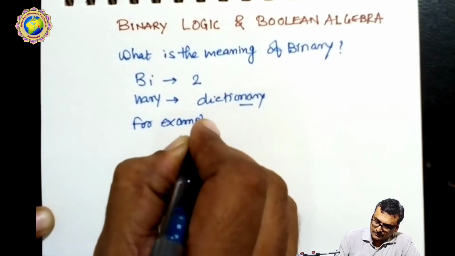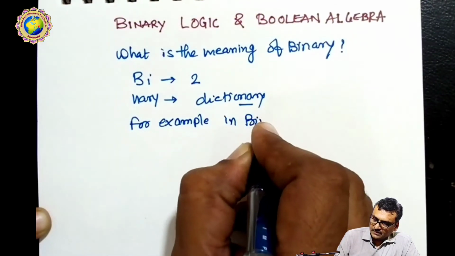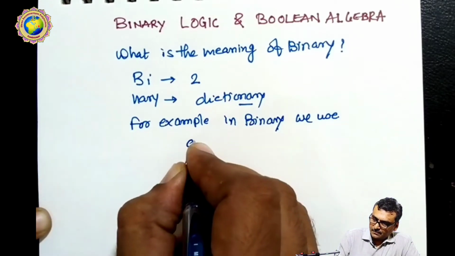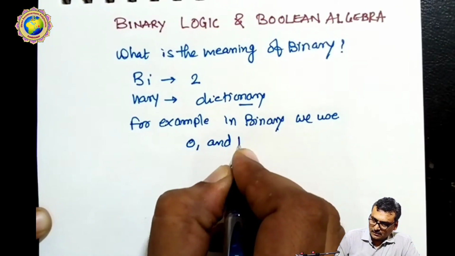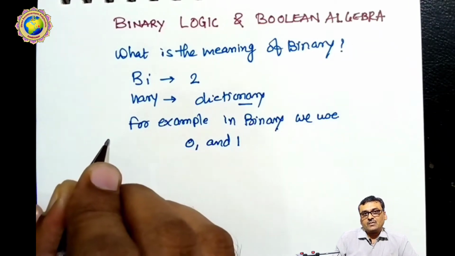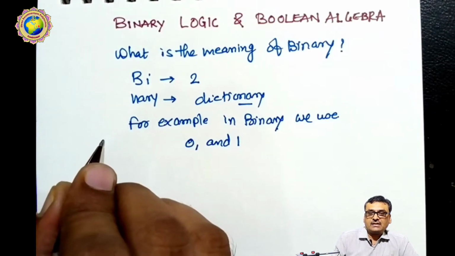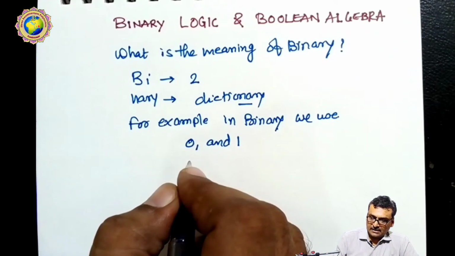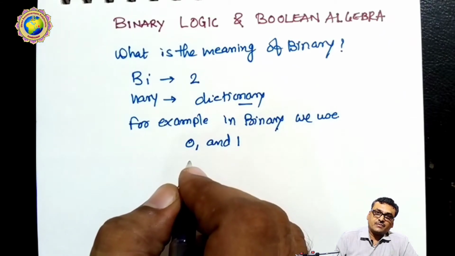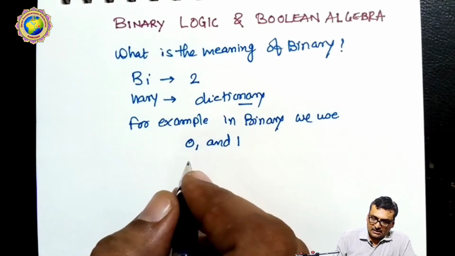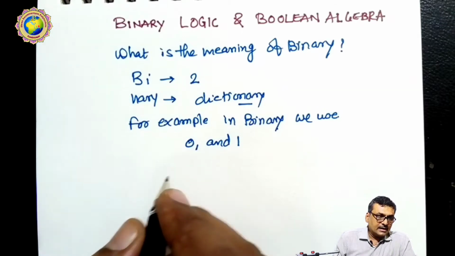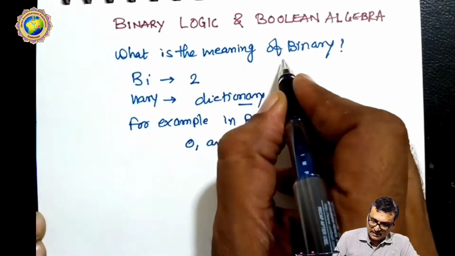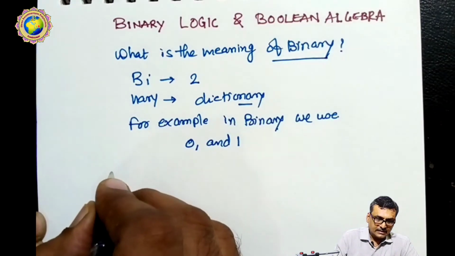For example, in binary we use 0 and 1, because the only language our computer machine understands is binary. That's why we have to know about binary systems or binary number systems. So now we discuss the logic. First we need to know what binary is, and then we discuss binary logic.